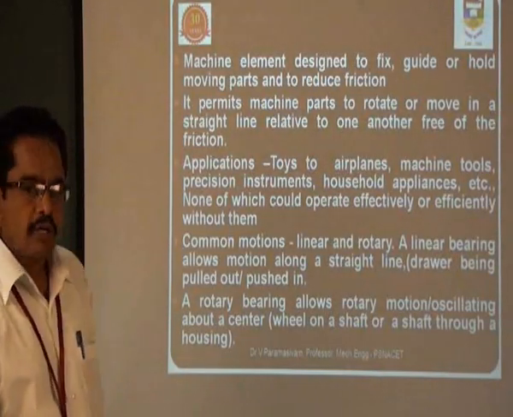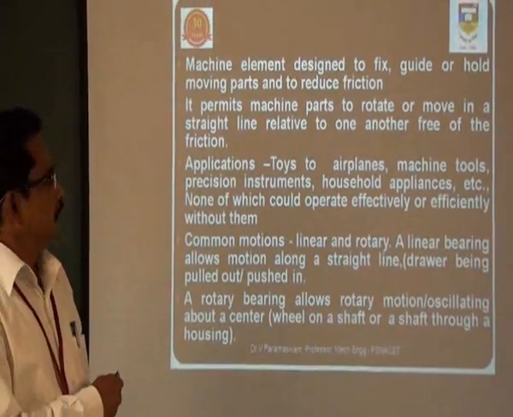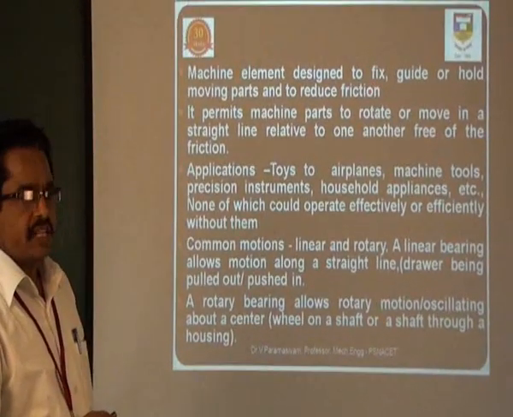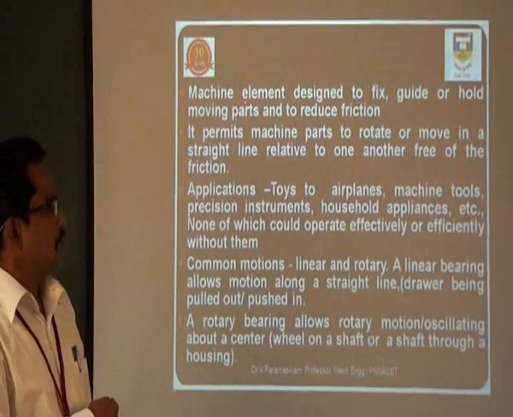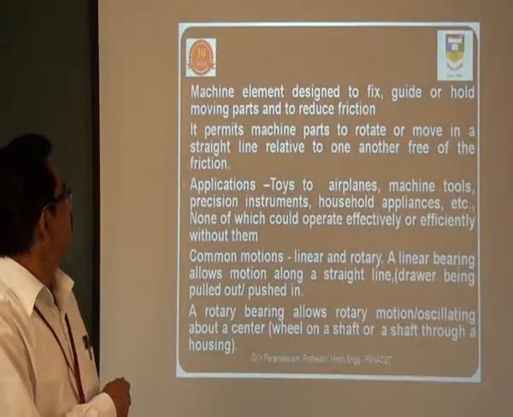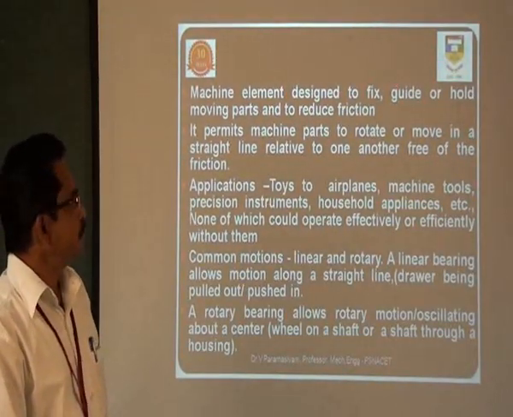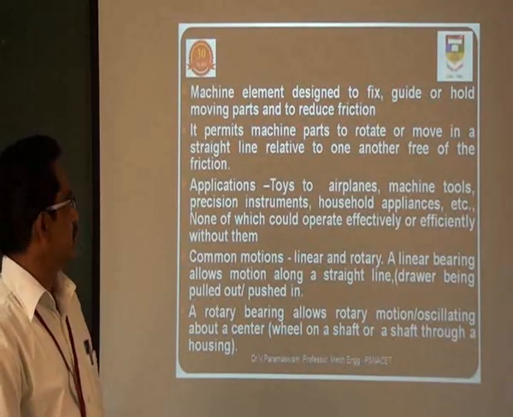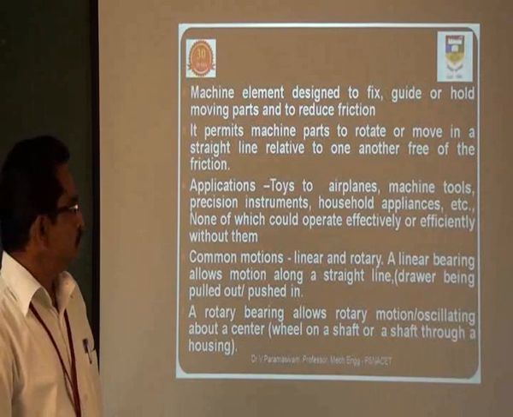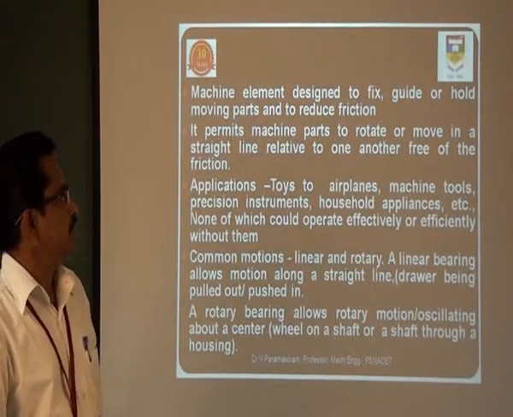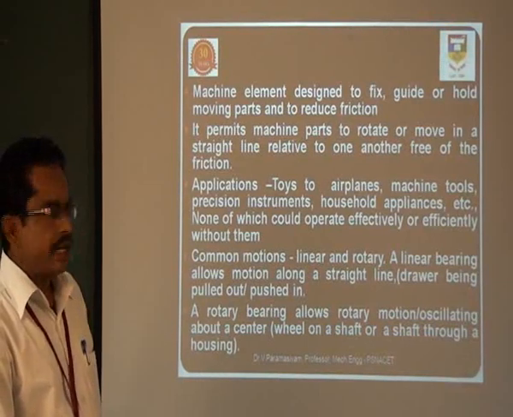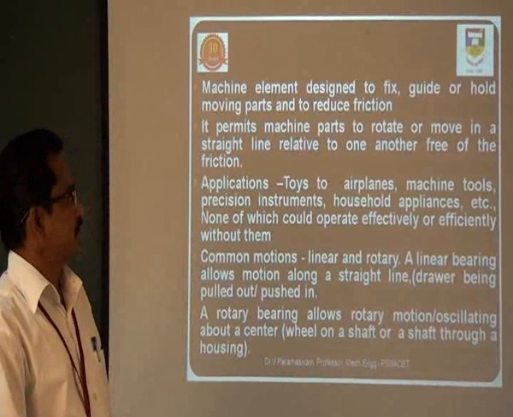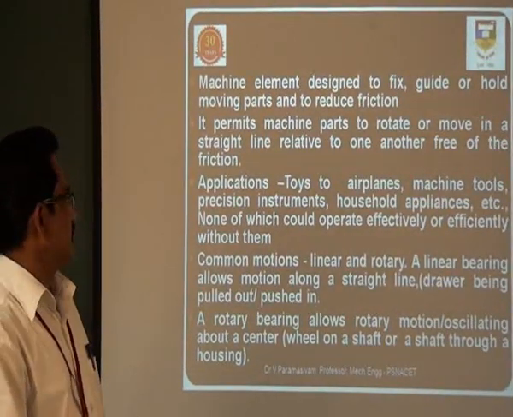So, in order to overcome the friction, the main element, what we call a bearing, is designed to fix, guide, hold and move the parts. The bearing is a machine element designed to fix, guide, hold moving parts and to reduce friction. It permits parts to rotate or move in a straight line or in a relatively rotary motion with very little friction.